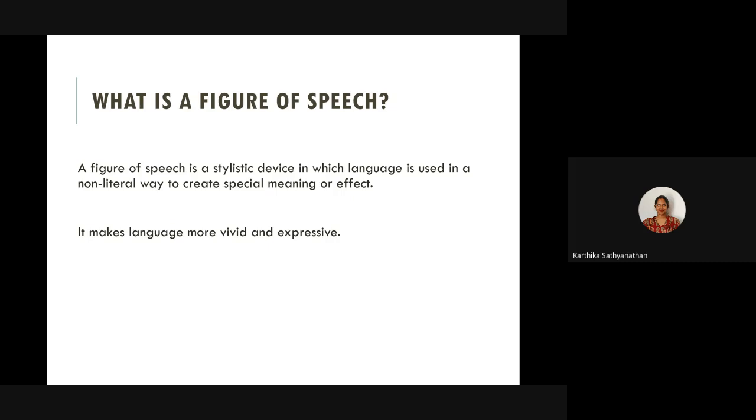So what's the difference between literal and figurative? An example will be when I say he is very brave. There's nothing hidden in that. There is nothing figurative, right? You're very direct with your expression. Whereas I could say something like he's a lion in the battle.